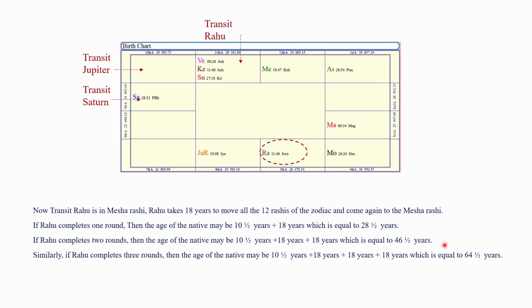If Rahu completes 2 rounds, then the age may be 10.5 plus 18 plus 18, which is equal to 46.5 years. Similarly, if Rahu completes 3 rounds, then the age may be 10.5 plus 18 plus 18 plus 18, which is equal to 64.5 years.